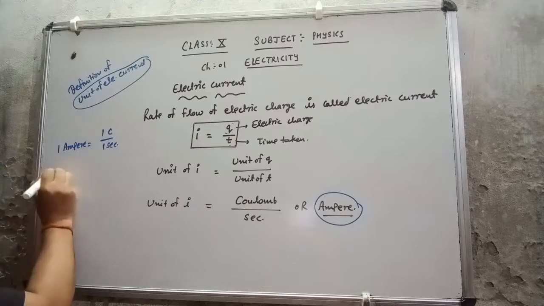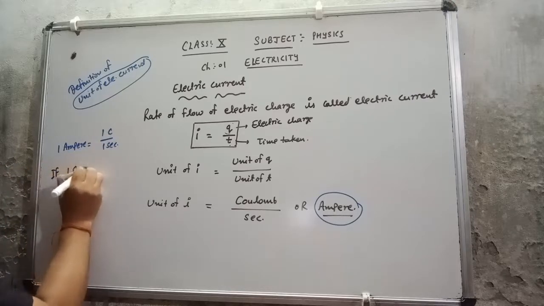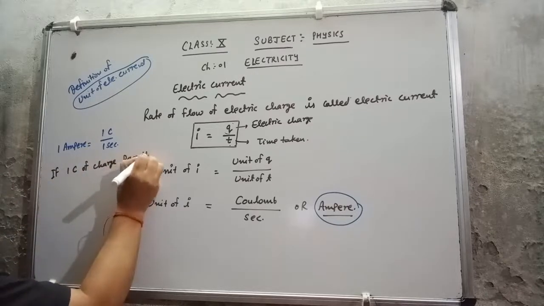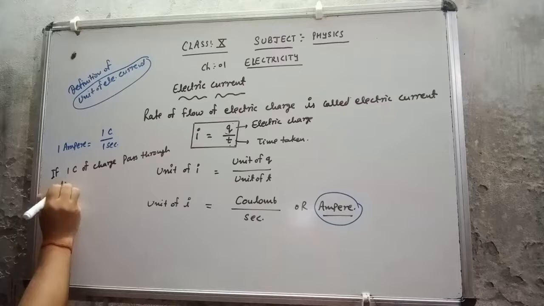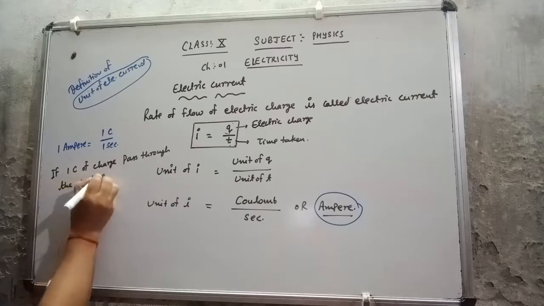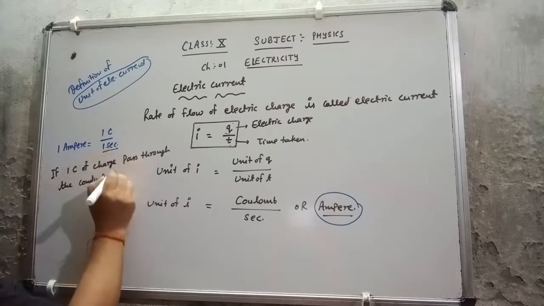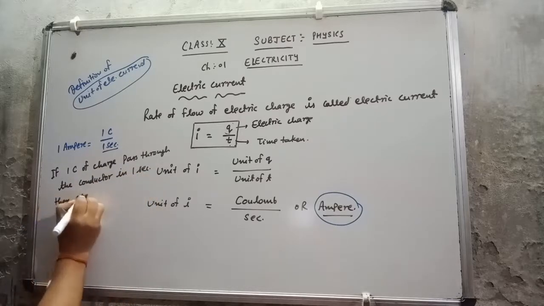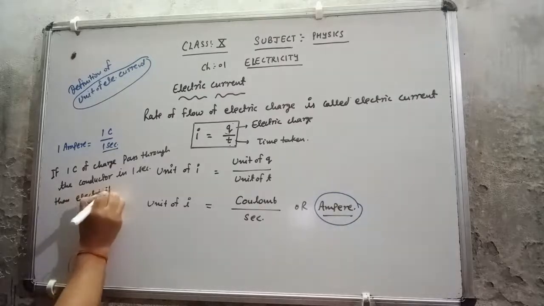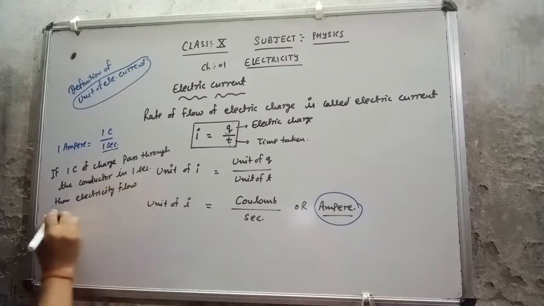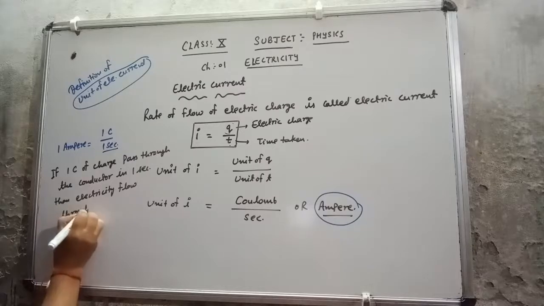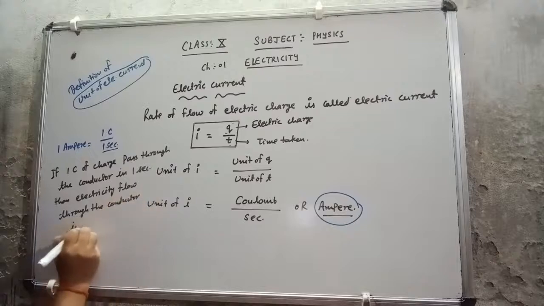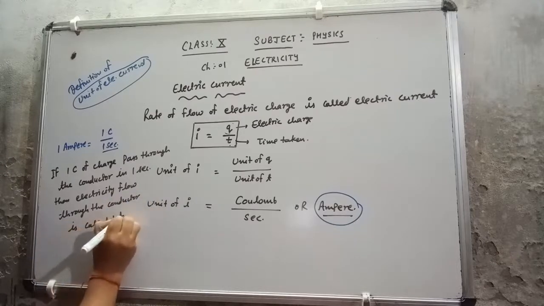If 1 coulomb of charge passes through the conductor in 1 second, then the electricity flowing through the conductor is called 1 ampere.